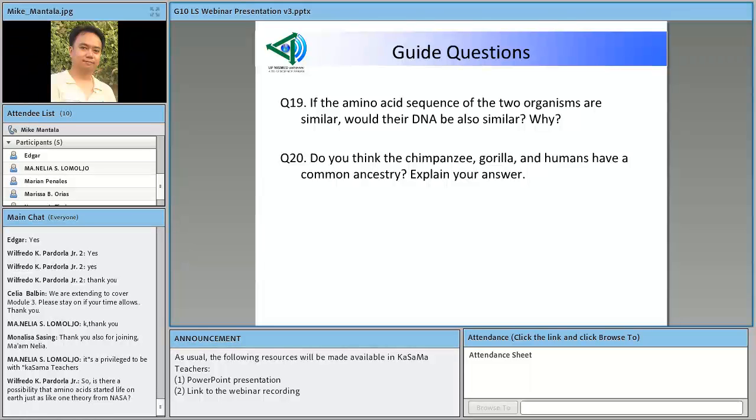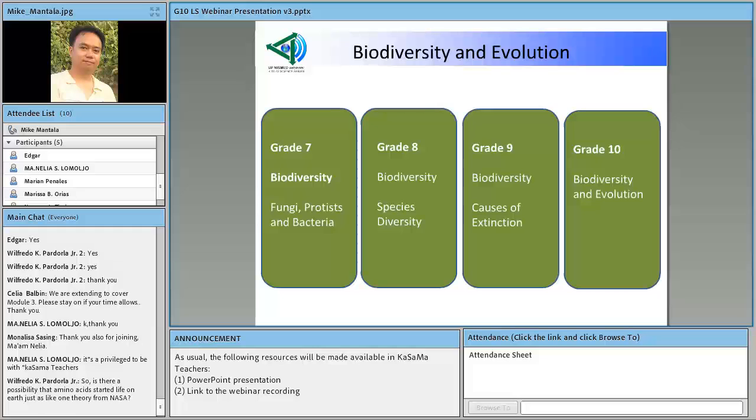And in question 20, ganun din. Okay? So similarity also in their amino acid sequence may suggest a closer relationship of the organisms. Okay? So that's as far as this activity is concerned.